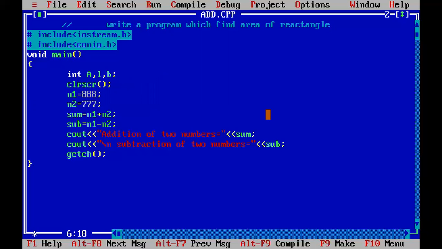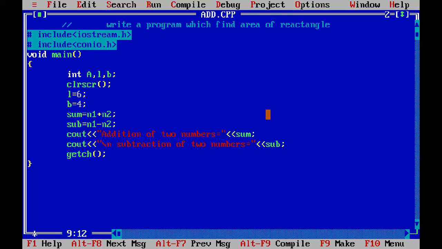Now, the area of a rectangle is A is equal to length into breadth. Suppose you give the value of length as 6 and breadth B as, let's say, 4. Now we have length and we have breadth. So how to calculate the area?